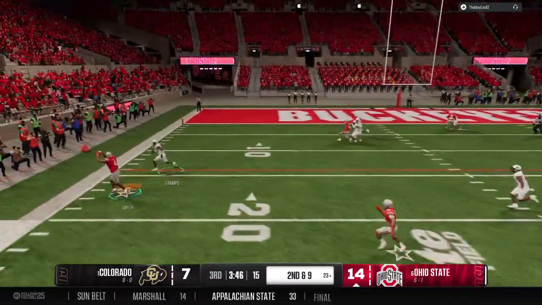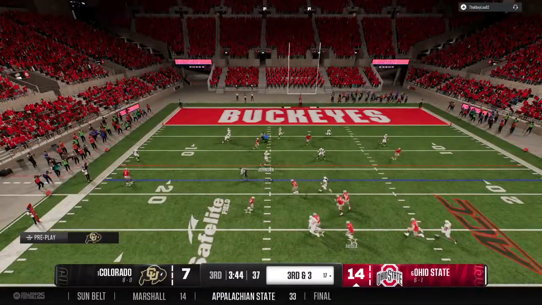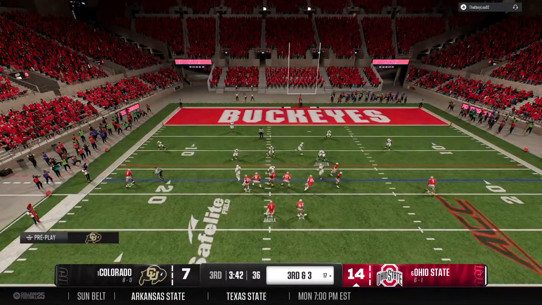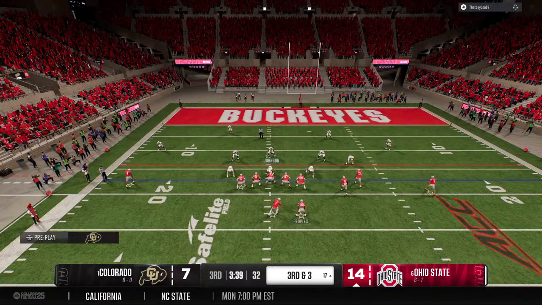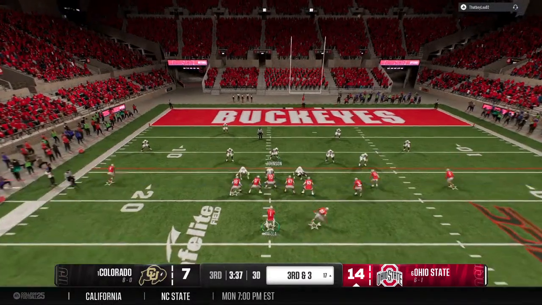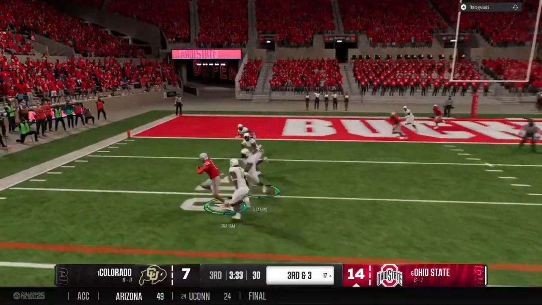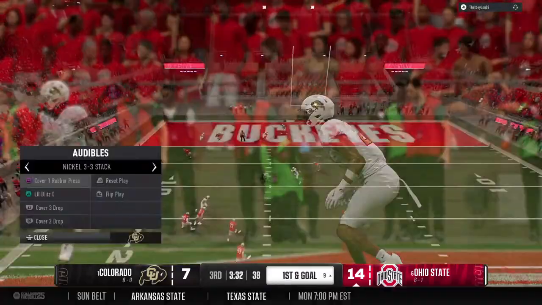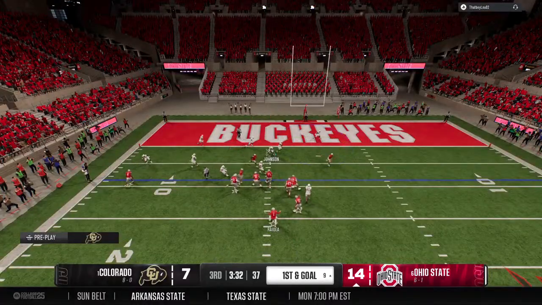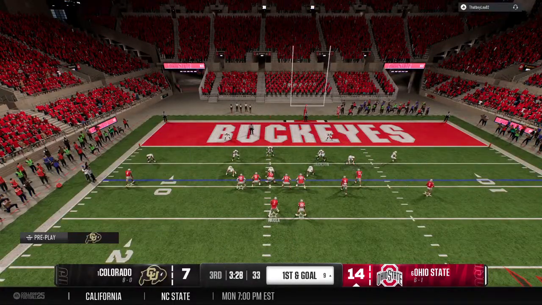Quarterback looking to throw it on 2nd down. Caught on the outside. It's Smith. And the runner scoots out of bounds after gaining some decent yardage. They're going to throw for it on 3rd and short. Receiver makes the catch. Ball carrier heads out of bounds, but the pickup is good enough to move the chains. 1st down. Buckeyes will hustle to the line here to run the hurry up.